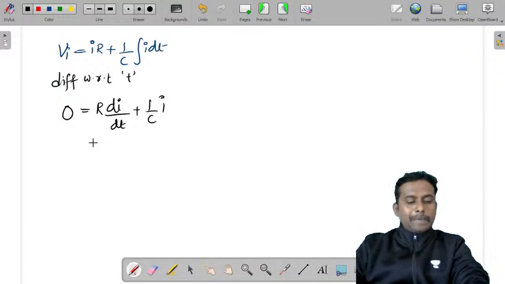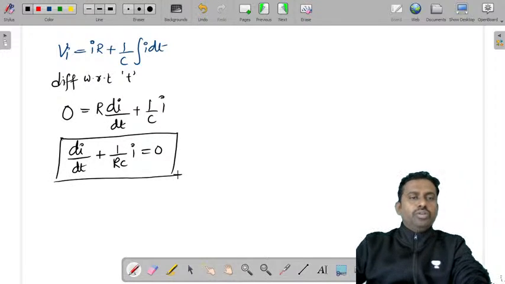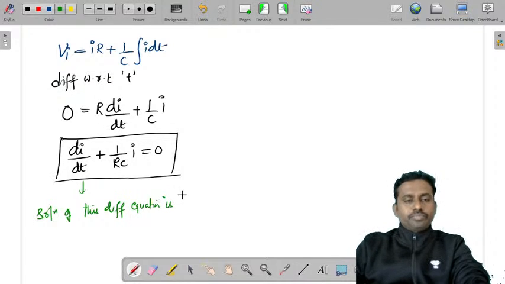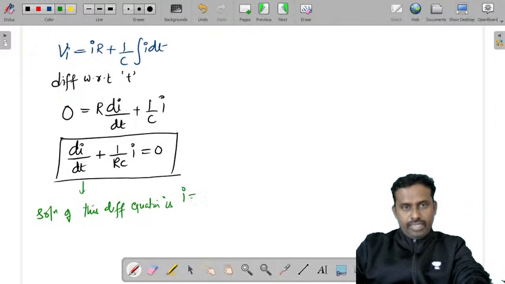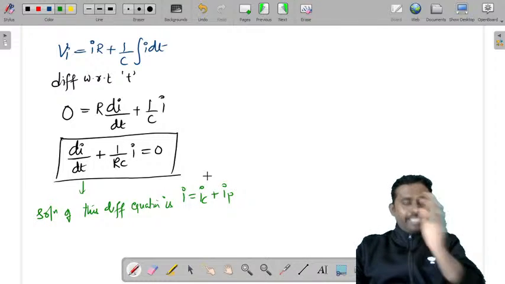This is one way of doing it. You can also write it as di by dt plus 1 by RC into i is equal to 0. The solution of this differential equation is i is equal to IC plus IP.